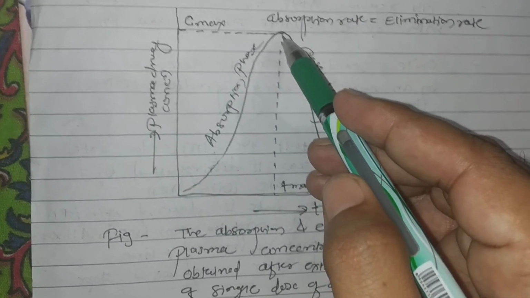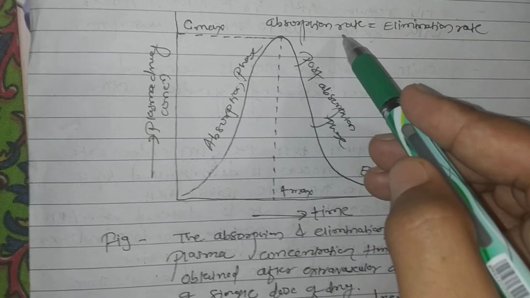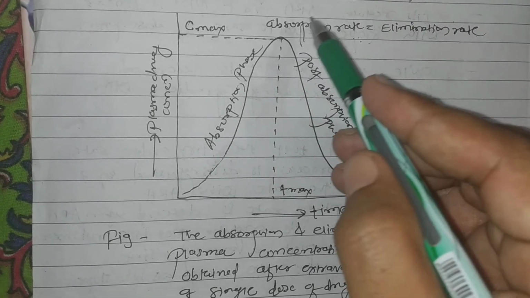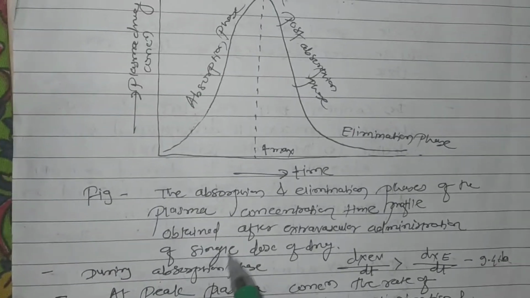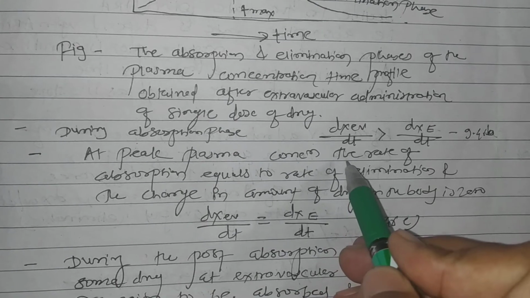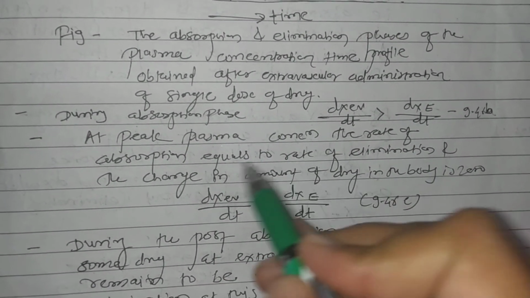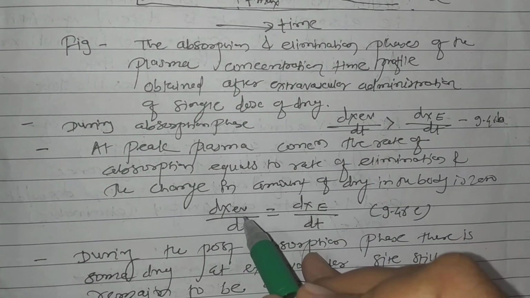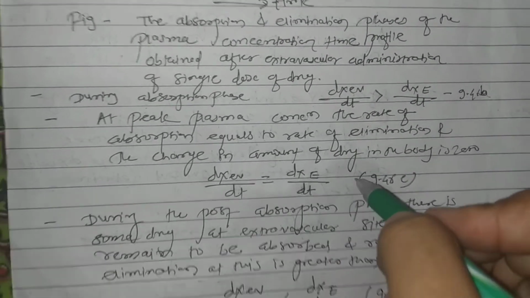At this point, absorption rate is equal to the elimination rate, so there is no net change in the amount of drug in the body. That is, dX_EV/dt is equal to dX_E/dt.